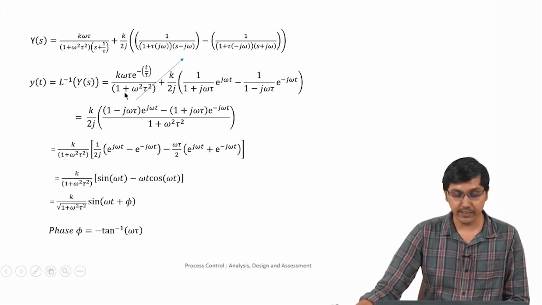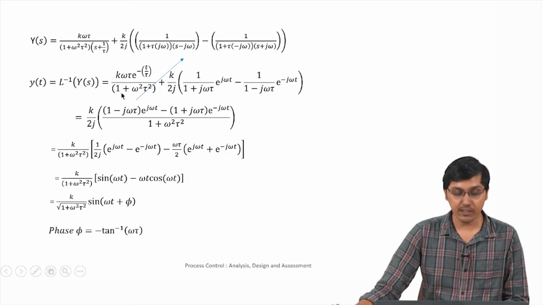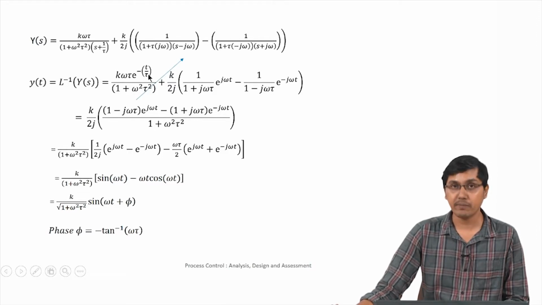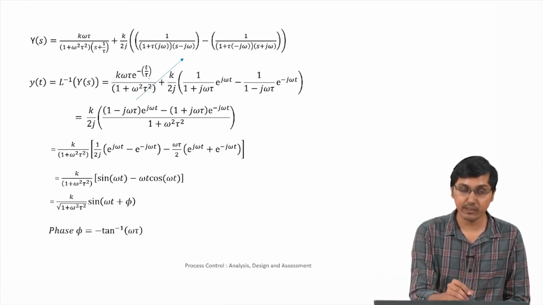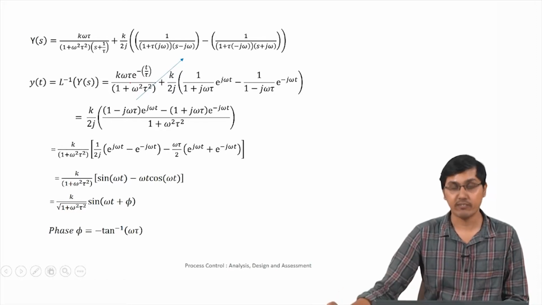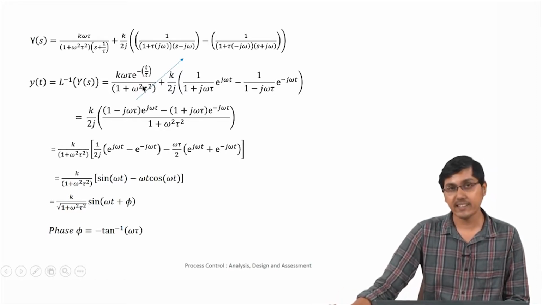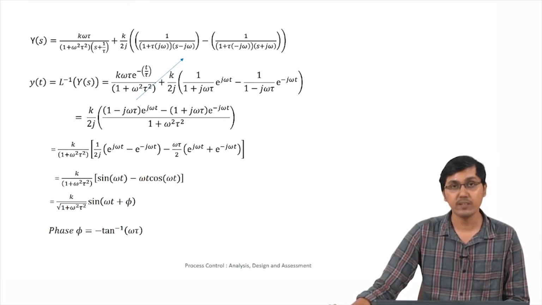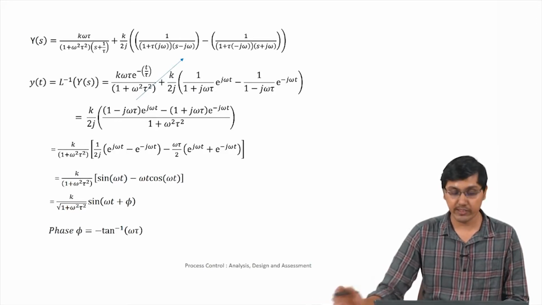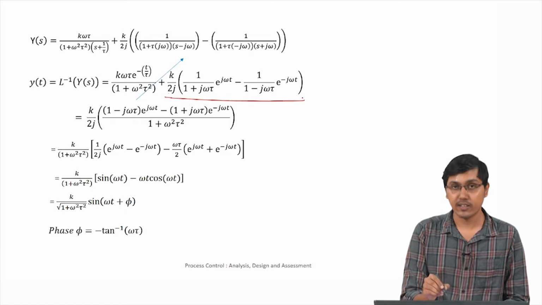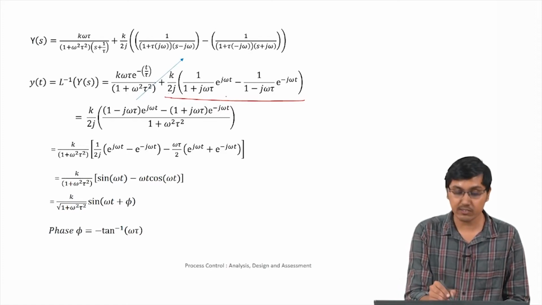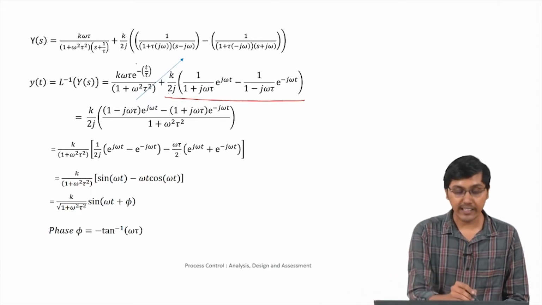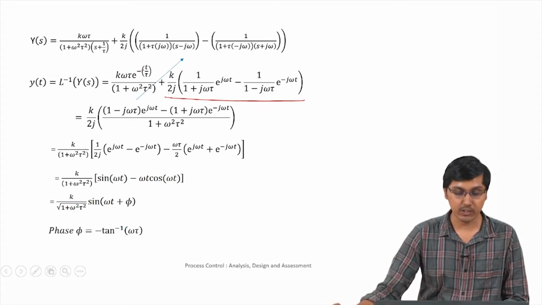One thing we can observe here is that this particular term, which is e to the power −t/τ, will go to 0 when time tends to infinity, because e to the power −infinity becomes 0. So this term will vanish. What we can understand is that we are actually looking at the steady state frequency response of the system. Steady state means when time tends to infinity. This other term will not go to 0 when time tends to infinity, because it becomes a sine wave, but this term is e to the power −t, so this becomes 0.